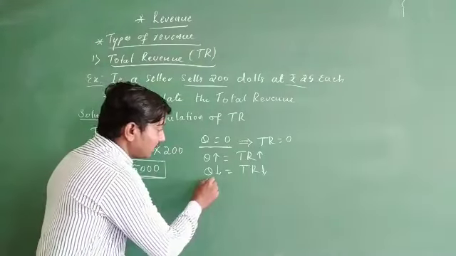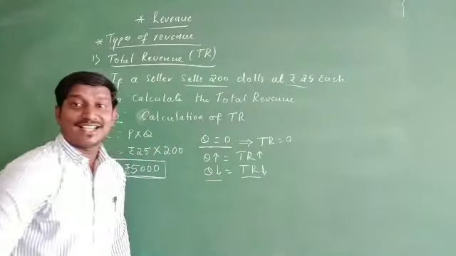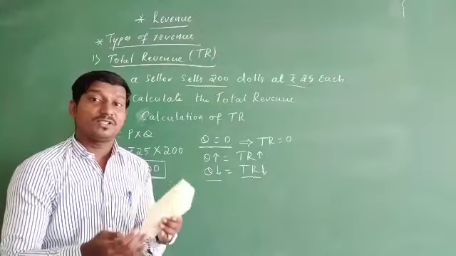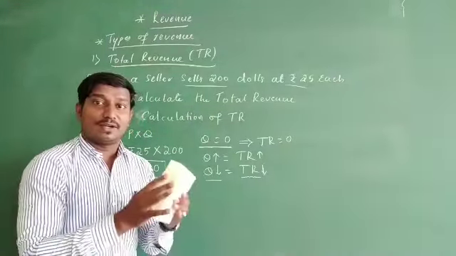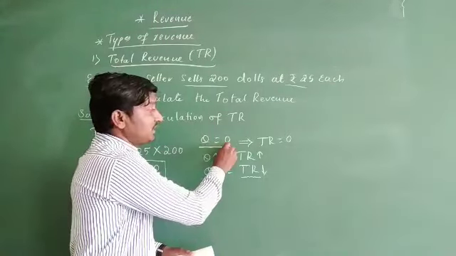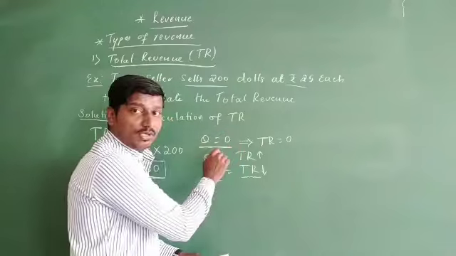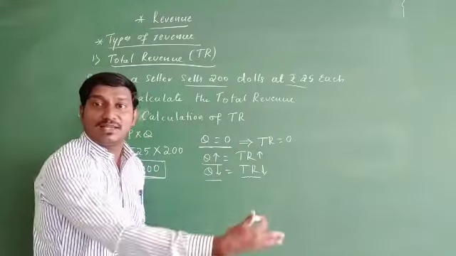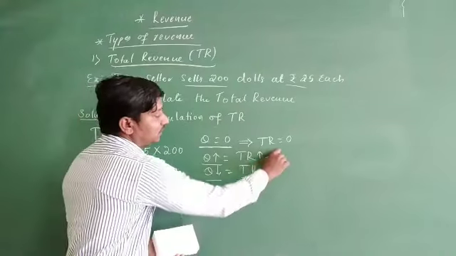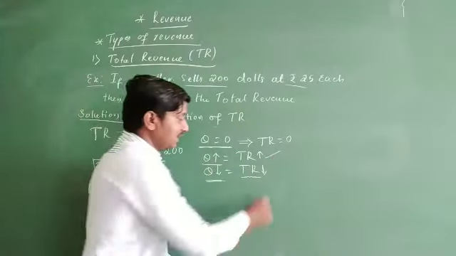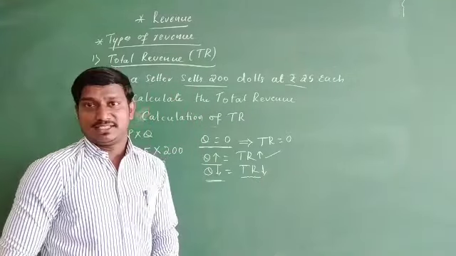So the total revenue totally depends on the quantity that you sell in the market, how much quantity you sell at a particular price. If 0 is the quantity sold, the total revenue is 0. If the total quantity sold increases, total revenue also increases, and if it decreases, the total revenue also decreases.